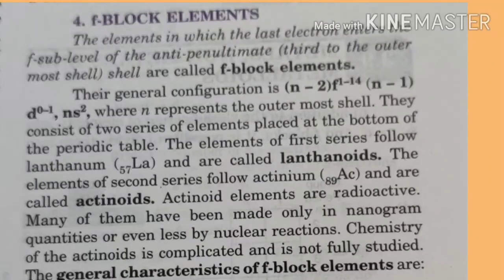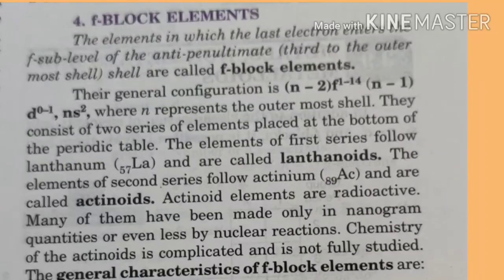Their general electronic configuration is (n-2)f 1 to 14, (n-1)d 0 or 1, and ns2, where n represents the outermost shell, n-1 represents the penultimate shell, and n-2 represents the antepenultimate shell.